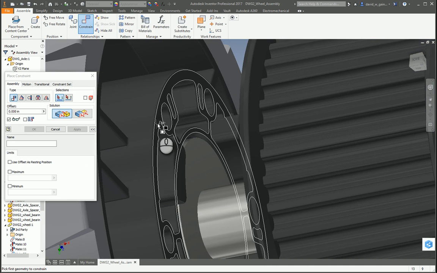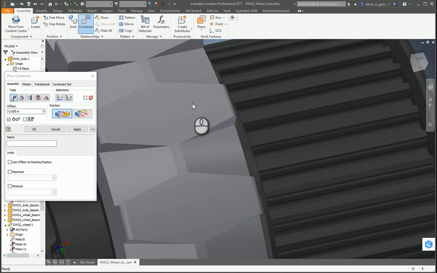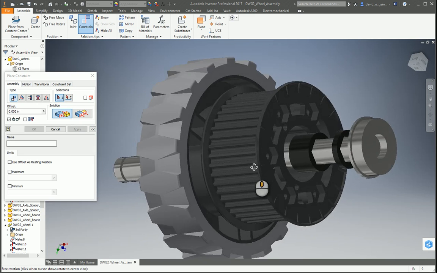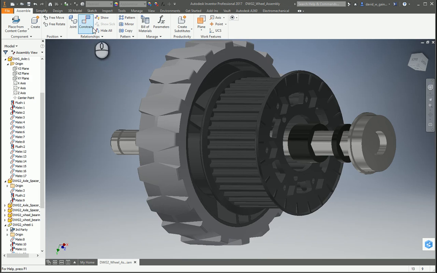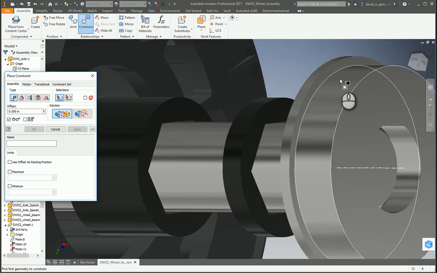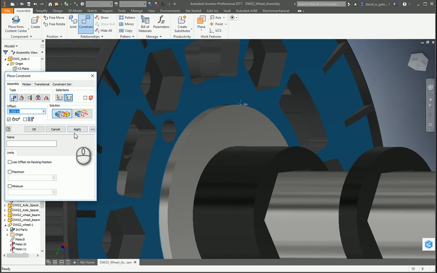And now let's mate in between, or flush, not flush, mate in between the face of the hub and the pulley. Oh, look at that. All right, now the bearing face needs to go into the face of the hub.